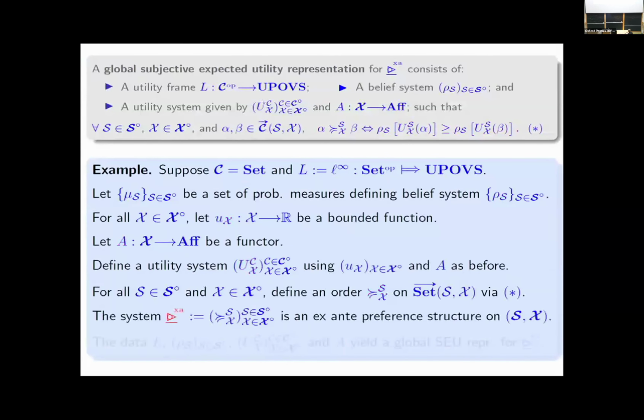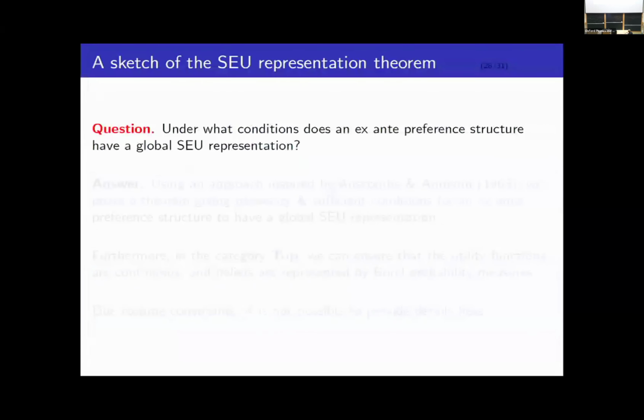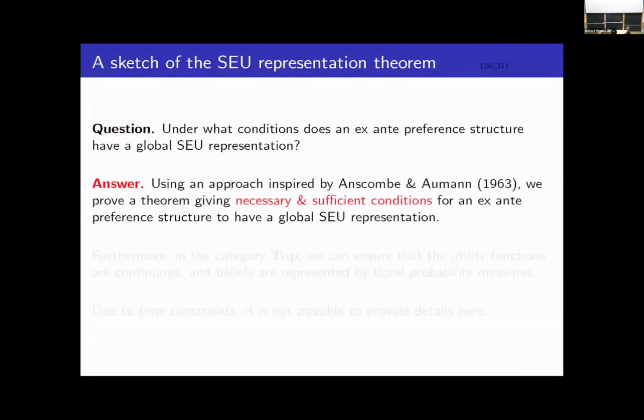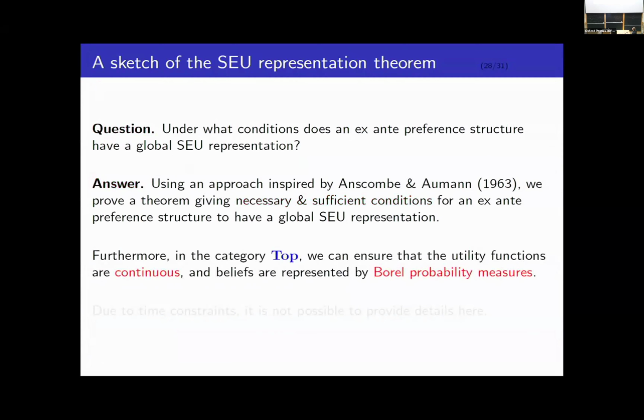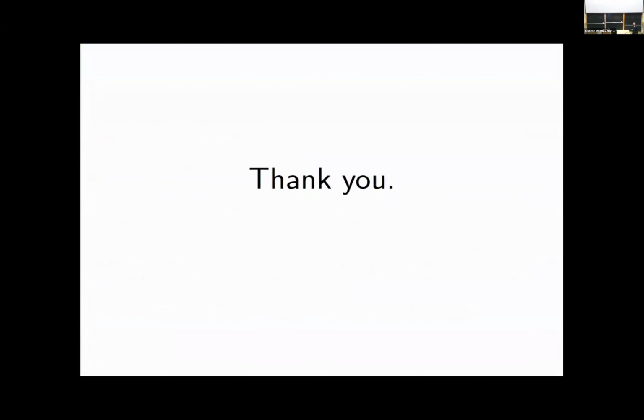All right, there's an example which I'm going to skip, but it's basically just recapitulating stuff I already said. So let's just wrap it up. The remaining question is, under what conditions do these ex-ante preference structures have subjective expected utility representations? I don't have time to talk about this. Trust me, there's a characterization theorem based upon a technique which goes back to Anscombe and Aumann. And in particular, in the category of topological spaces, I can even guarantee that the utility functions are continuous and the beliefs are represented by Borel measures. But we're not going to talk about that today. Thank you very much for your attention.